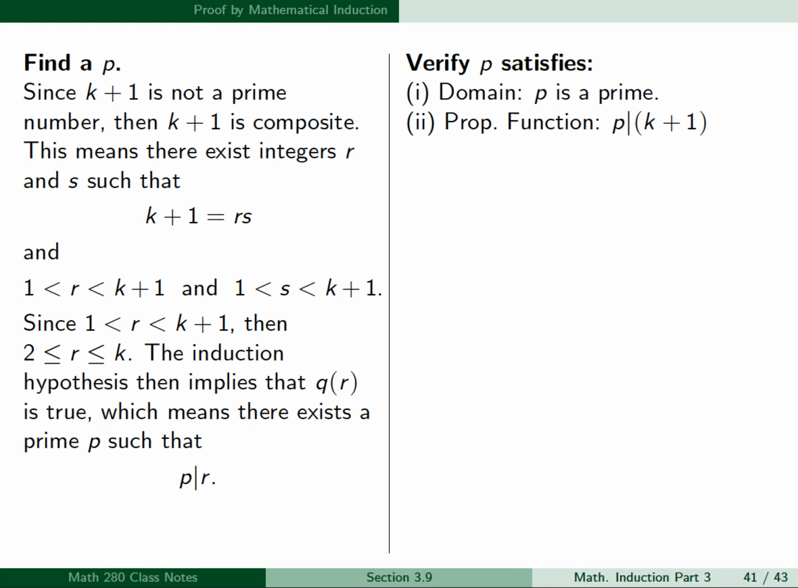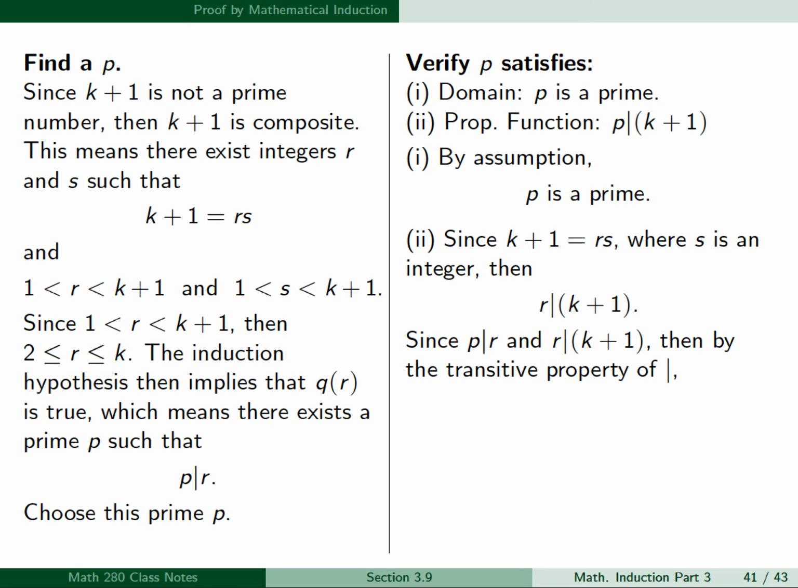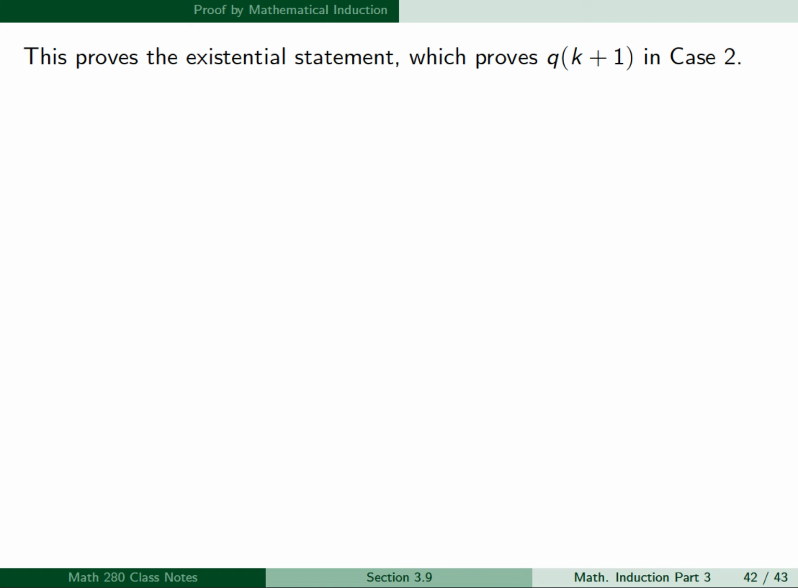And this means that there exists a prime p such that p divides r. So we're going to choose this prime p. So we've now found a prime p, and we want to verify that it satisfies our conditions, and by assumption p is a prime. And since k plus 1 is equal to r times s, where s is an integer, then r divides k plus 1. And since p divides r, and r divides k plus 1, then by the transitive property of the divides relation, p divides k plus 1. So this proves the propositional function. Okay, so this proves the existential statement, which proves Q of k plus 1 in case 2.